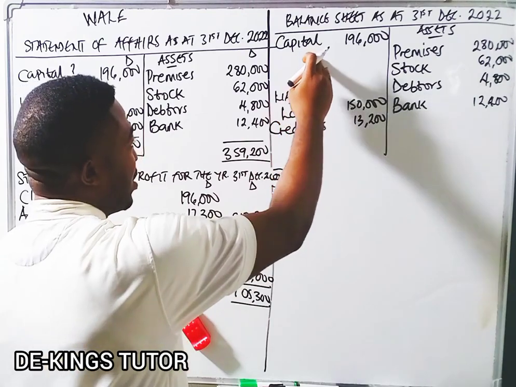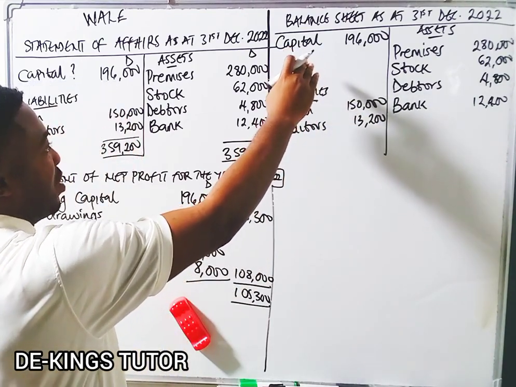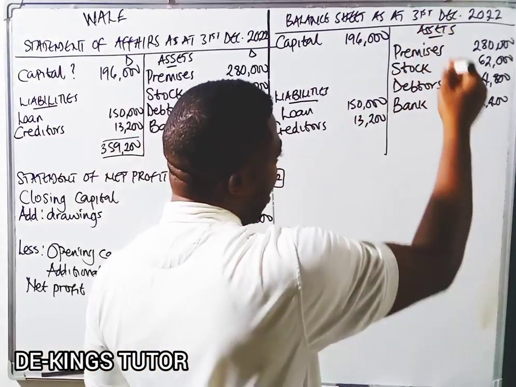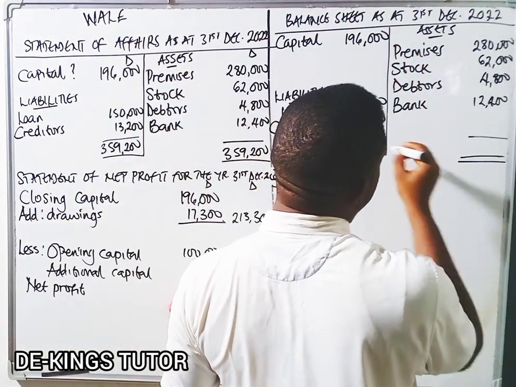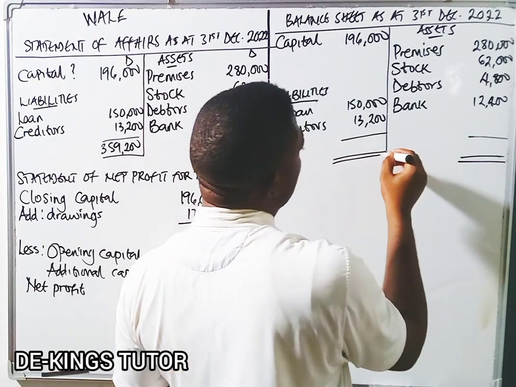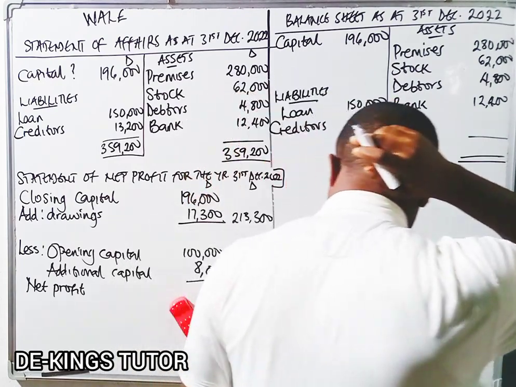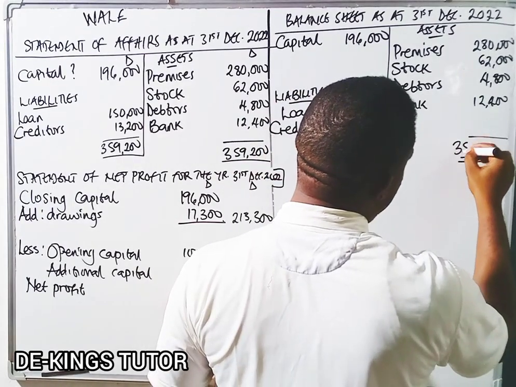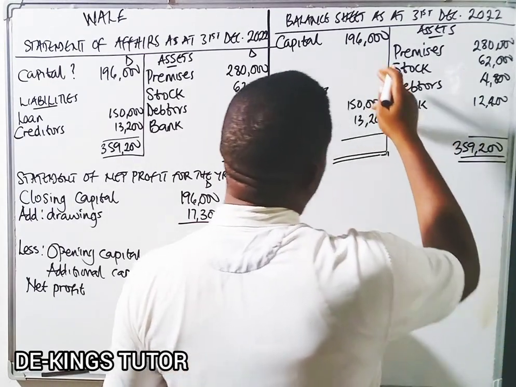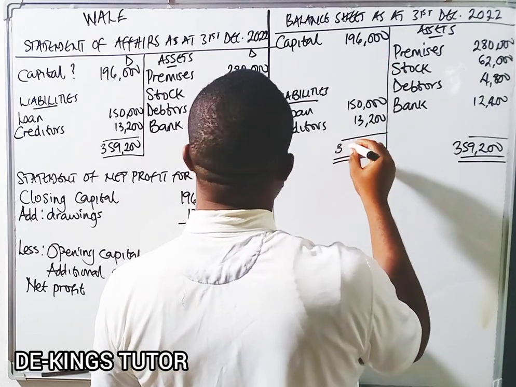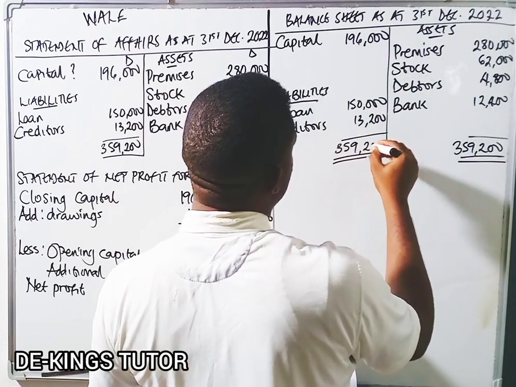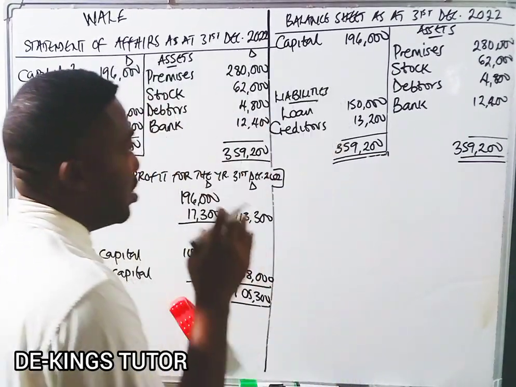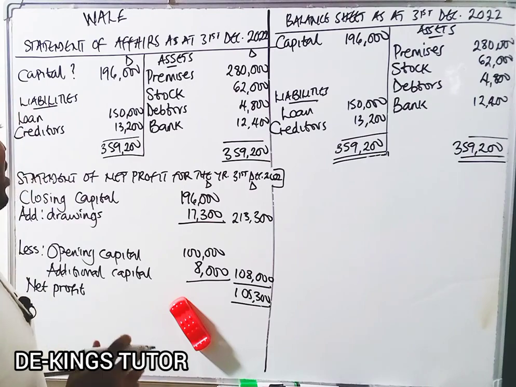In this situation, there's no adding of net profits or lessening of drawings. All that has been taken care of here. So if we add 280,000 plus 4,800 plus 12,400 plus 62,000, it gives us 359,200. And this also, if you add up, will give us 359,200. Okay, so that is the balance sheet. It has balanced automatically.